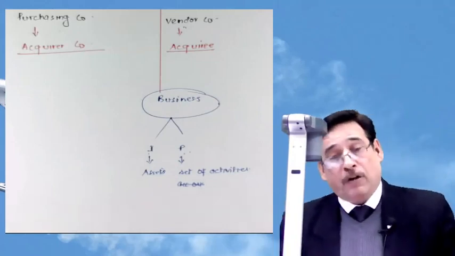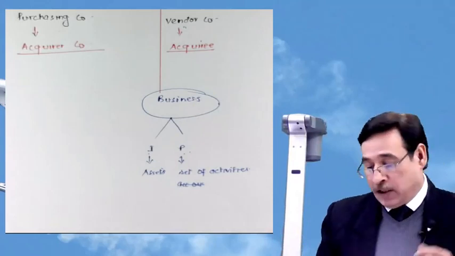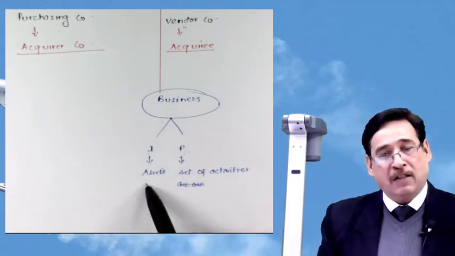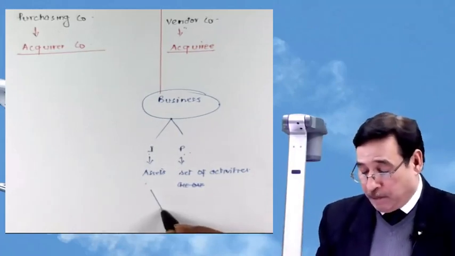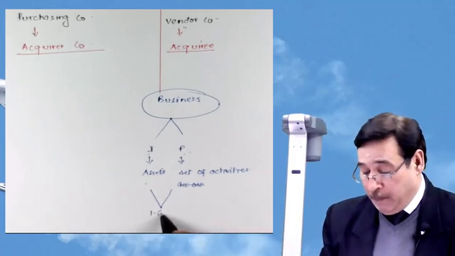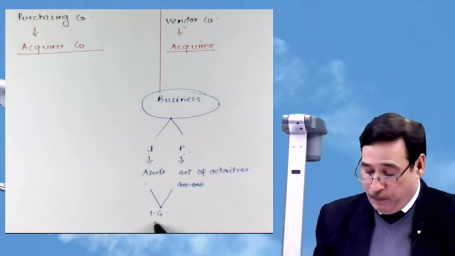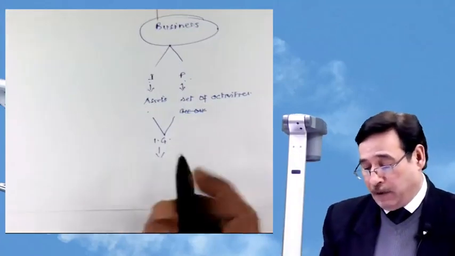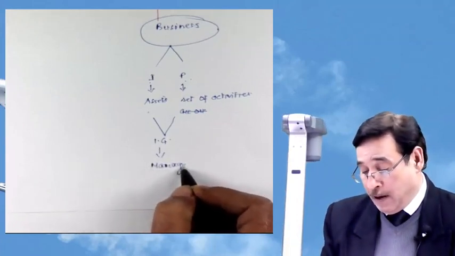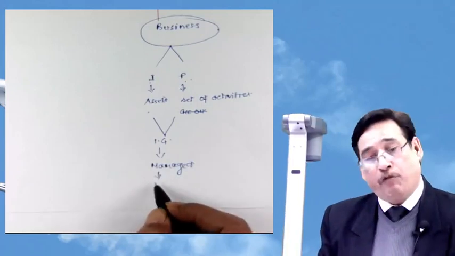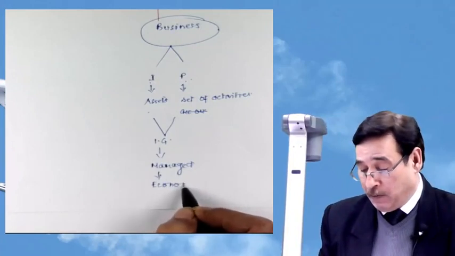Are you getting my point or not? So the entity must have some inputs and processes. Put in simple words, it means the other entity must have some assets and a set of activities which can be integrated, combined, synchronized, and managed. These are the wordings given by the standard. Can be managed in such a way that we can derive some economic benefits. That is exactly what the business is. Economic benefits.